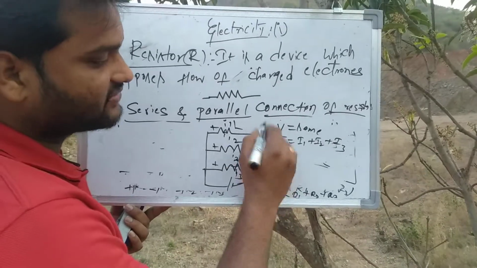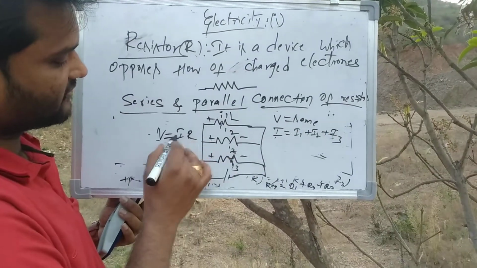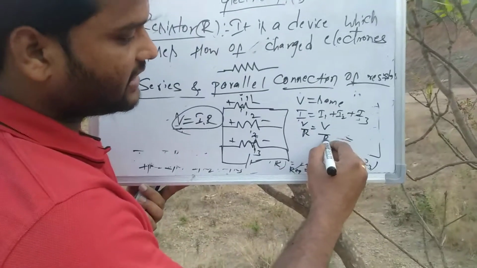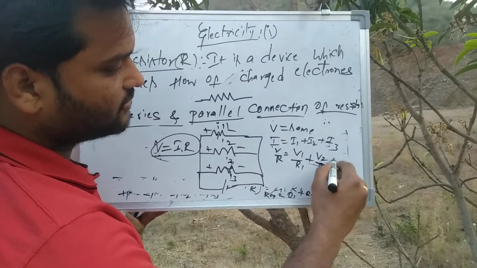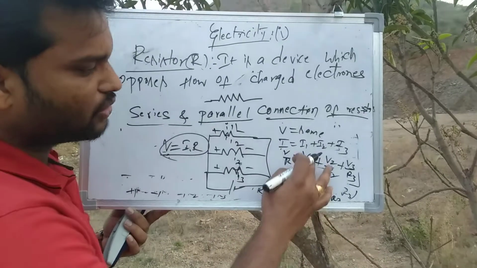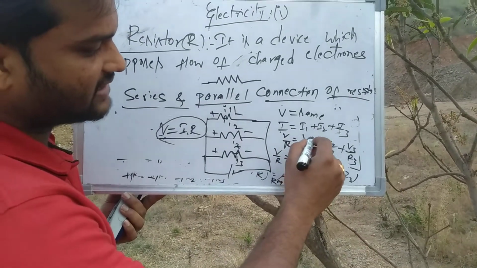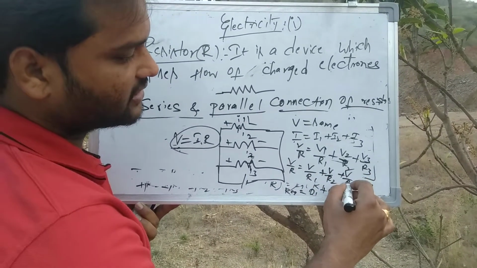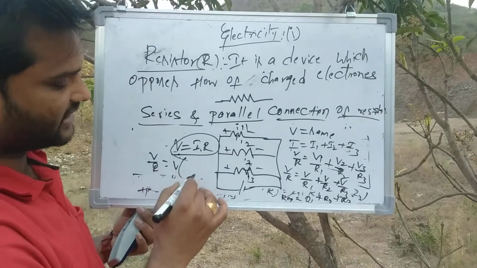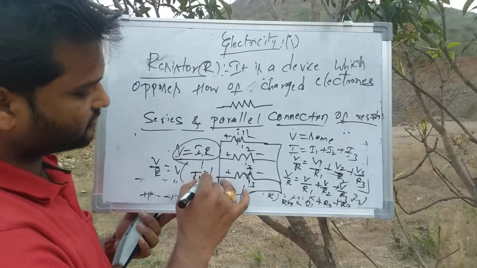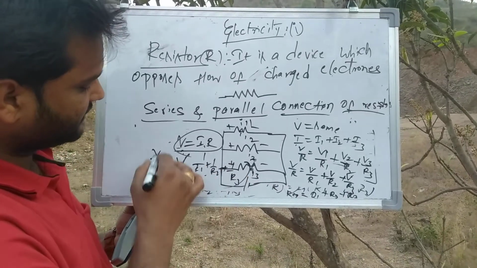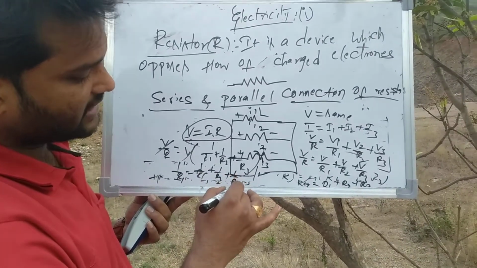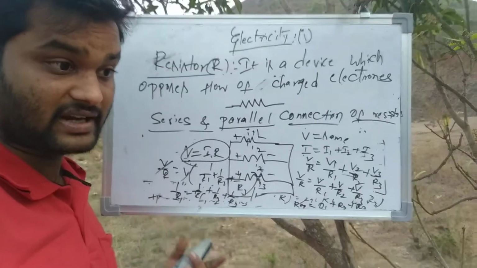We can write V is equal to IR, from which I is equal to V by R. So V by R is equal to V1 by R1 plus V2 by R2 plus V3 by R3. What I have told you, the voltages are the same. So in the place of V1 I can put V, in the place of V2 I can put V, and in the place of V3 I can put V. So V by R is equal to V times 1 by R1 plus 1 by R2 plus 1 by R3. V gets cancelled. So 1 by R equivalent is equal to 1 by R1 plus 1 by R2 plus 1 by R3. This is the equivalent resistor formula for resistors connected in parallel.